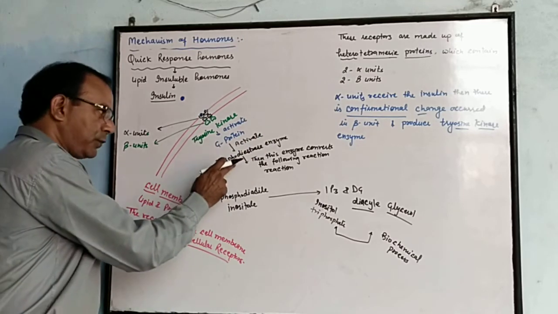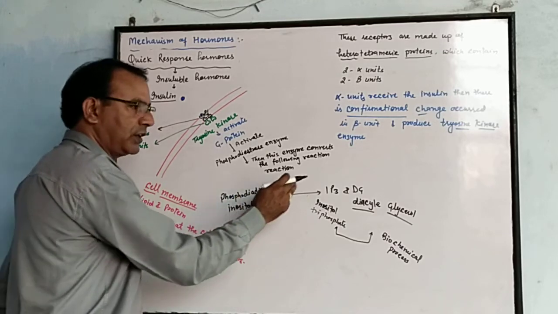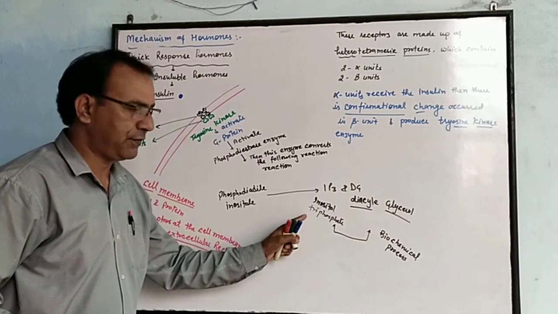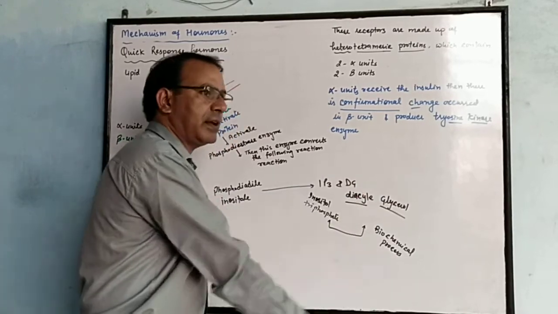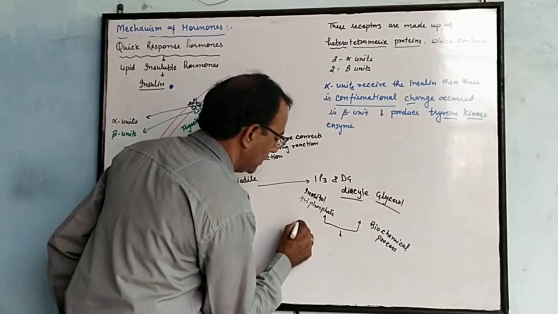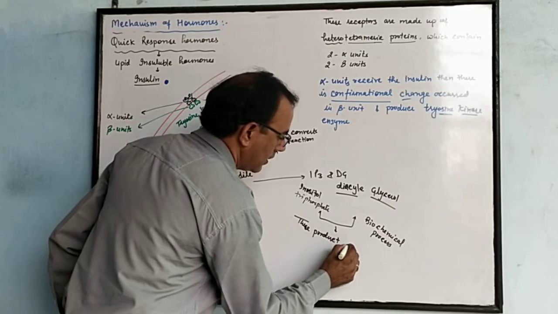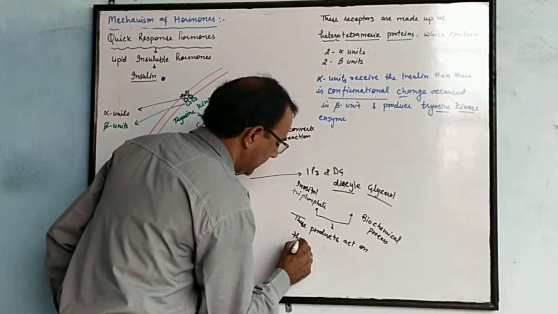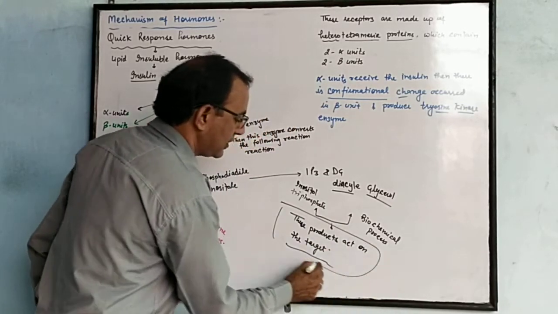This enzyme converts phosphodiacyl inositol into different products such as IP3, inositol triphosphate, and DG, diacyl glycerol. These are the biochemical substances which act on the target cell. So they show the fast response.